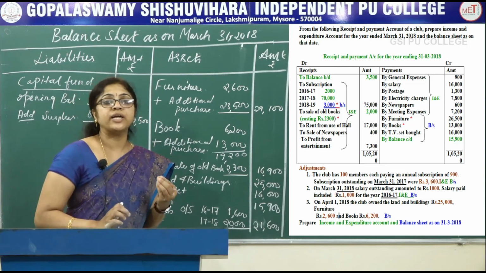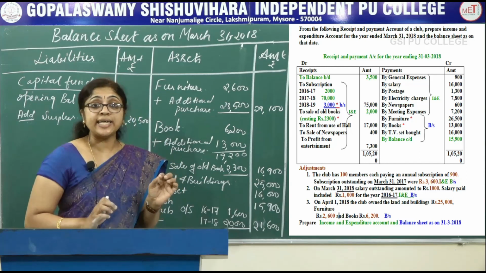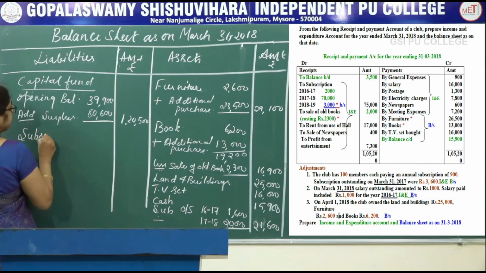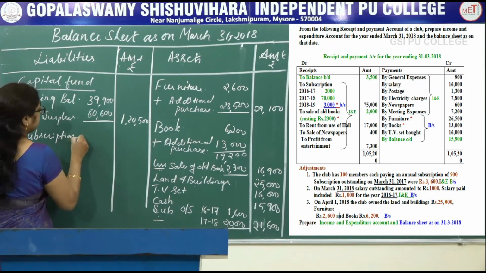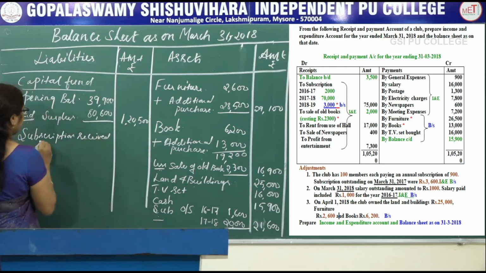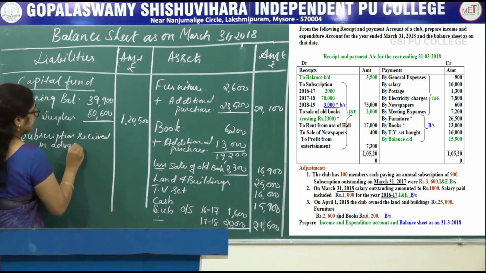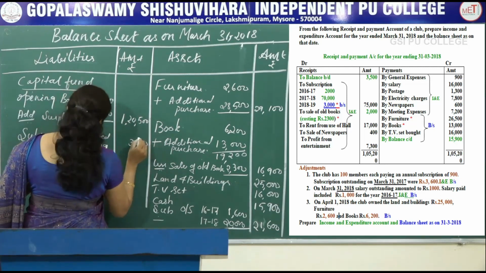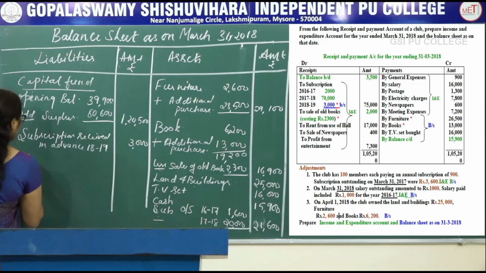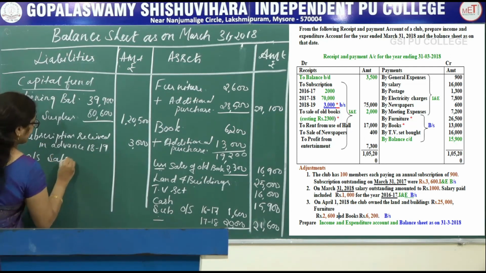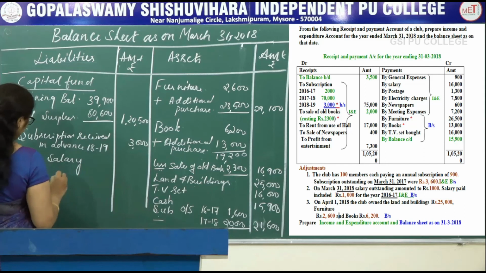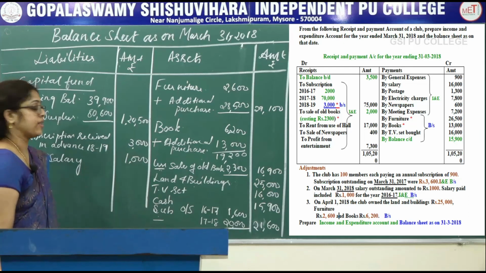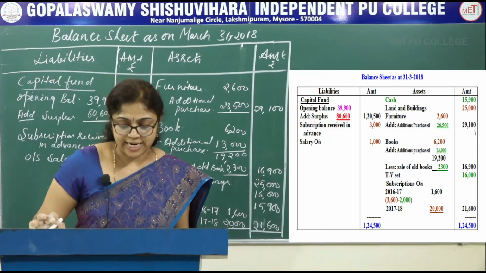Then in the receipts and payment account, subscription received in advance is there. How can you identify that one? The year is given, that is 18-19. So that is subscription received in advance, that is 3,000. Next, outstanding salary is there, that is related to current year outstanding, it is in adjustment, that is 1,000. So all the adjustments are adjusted here.